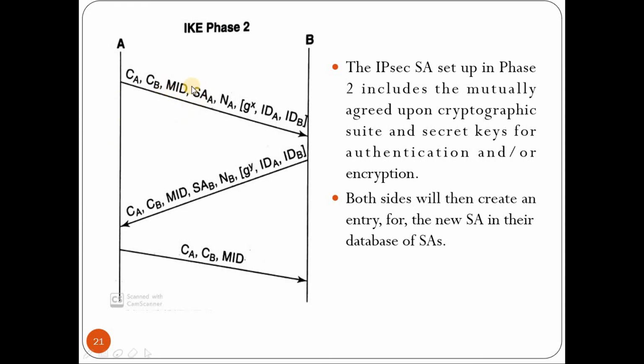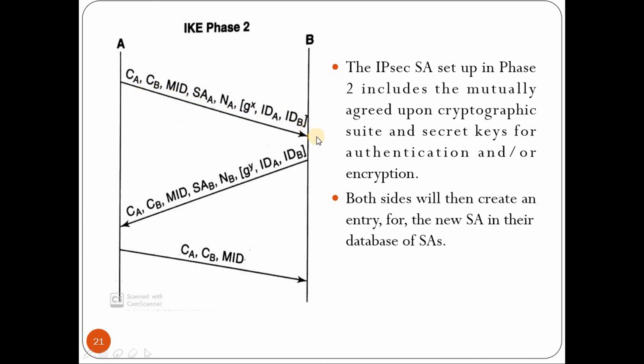So again it sends the SA of A, that is nothing but the cryptographic algorithm agreed on A. Then also nonce NA that is chosen by A in order to maintain the freshness of the message. Now these are the 5 parameters that are sent. For now we won't consider this part, okay, whichever is there in bracket.